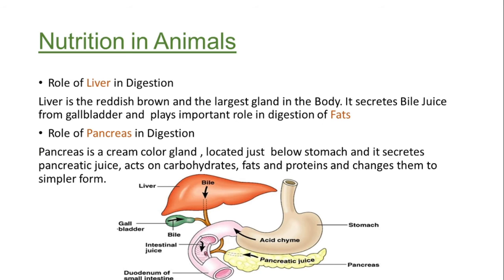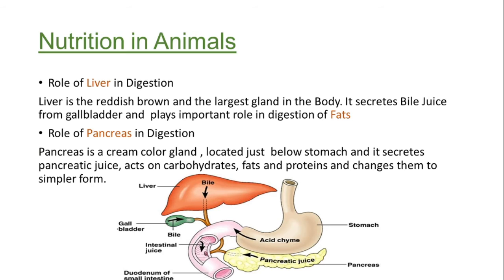Okay, the stomach now has the food, and it's already having some secretions mixed with the chyme, or the semi-liquid form of food. The food still has some other elements to be digested. So the role of the liver comes into place. Liver, you can see, is a reddish brown and the largest gland in the body. It secretes bile juice from the gallbladder. Gallbladder is connected with the liver, and it opens into the intestine.